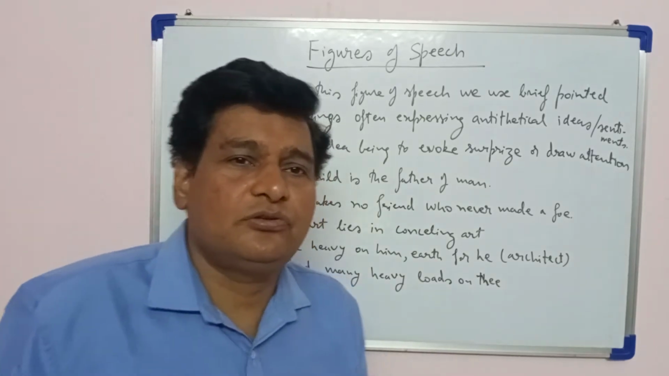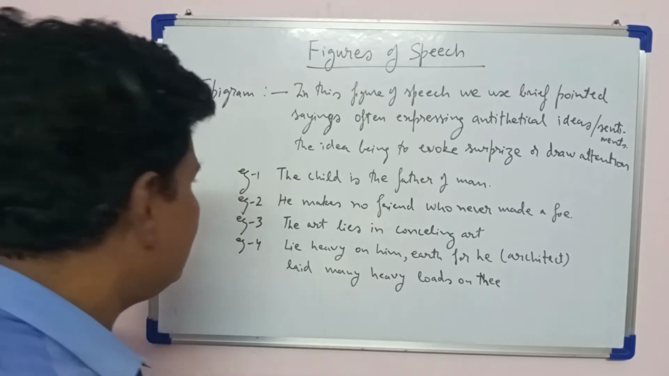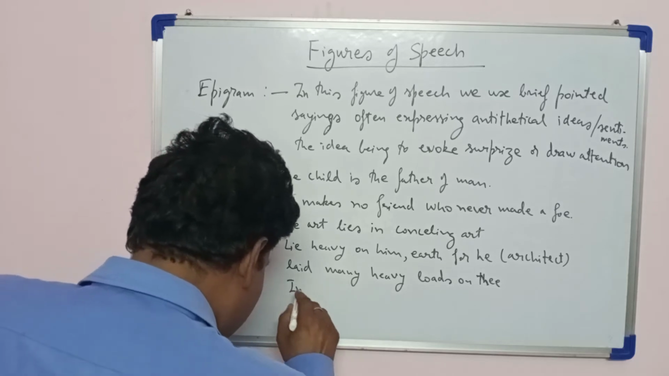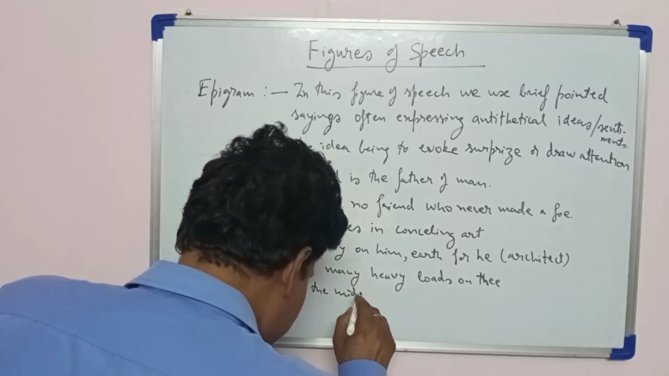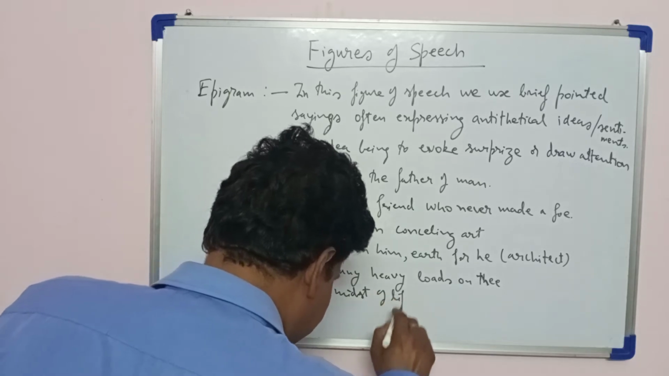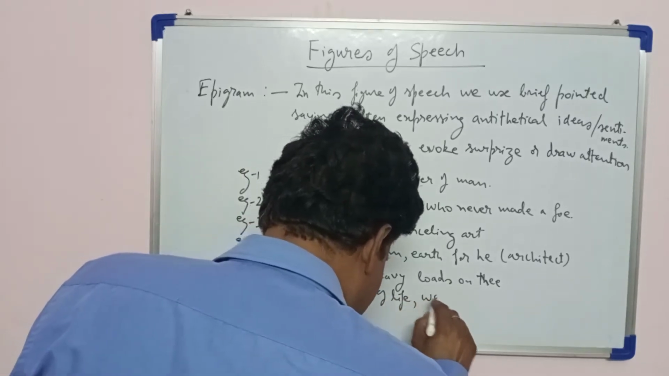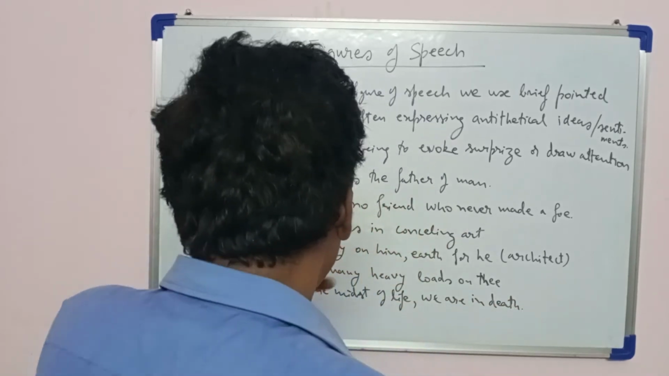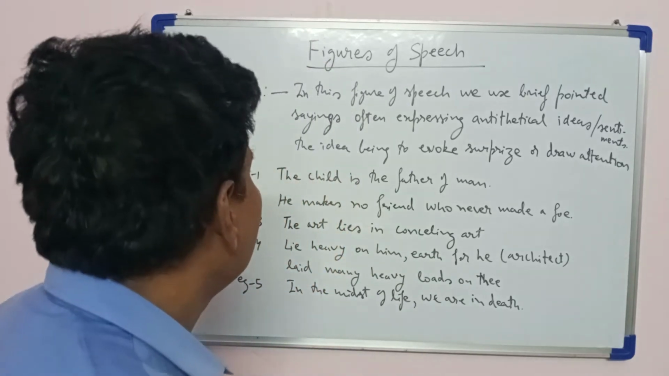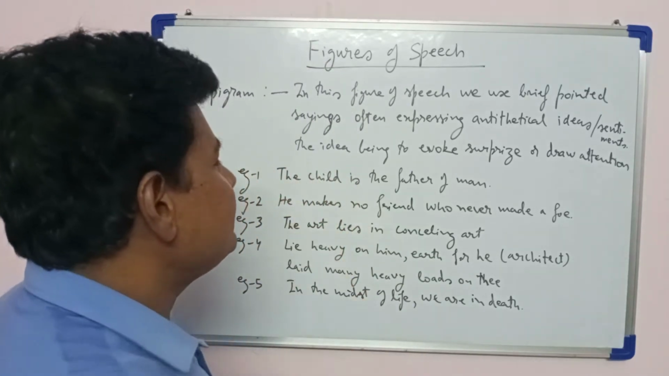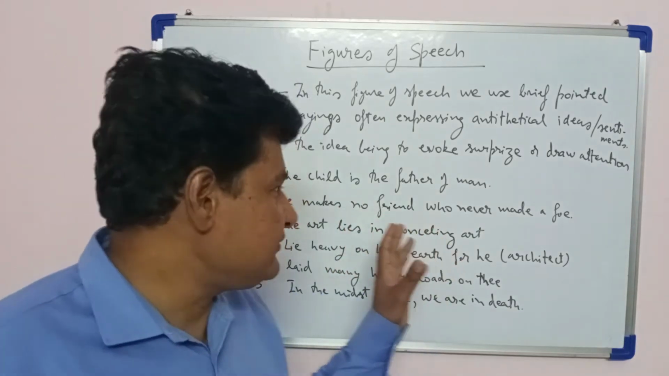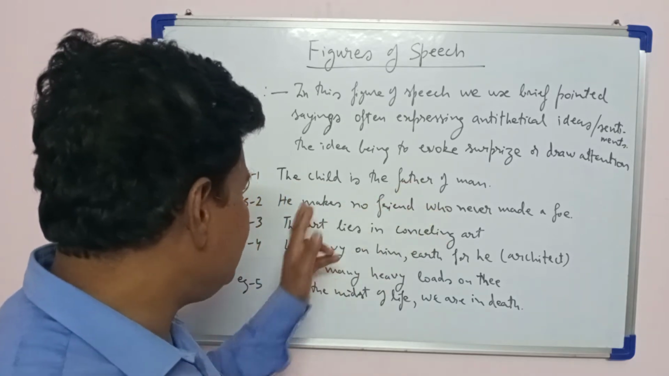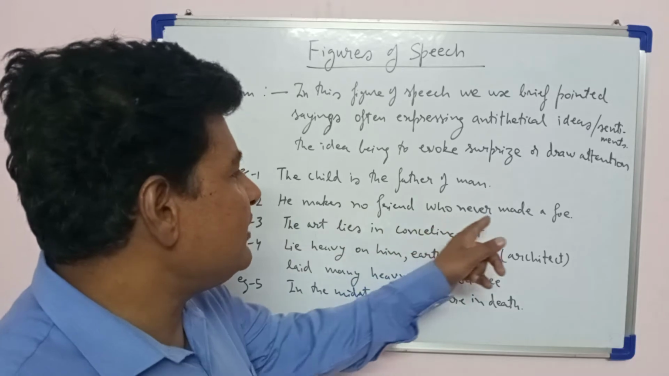So in these examples you can see, let me write one more example. In the midst of life, we are in death. Here we can see that there is contrast in every saying. The child is the father of man, so there is contrast. He makes no friend who never made a foe.